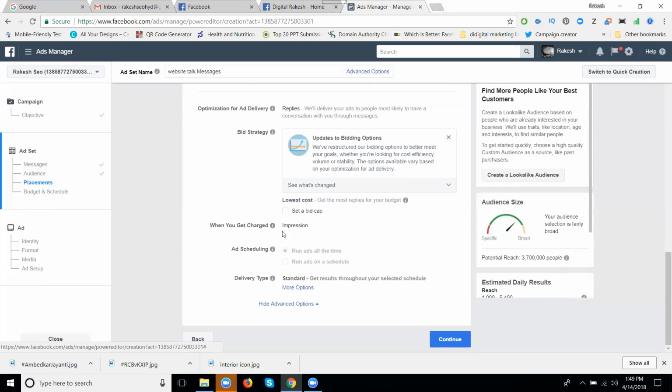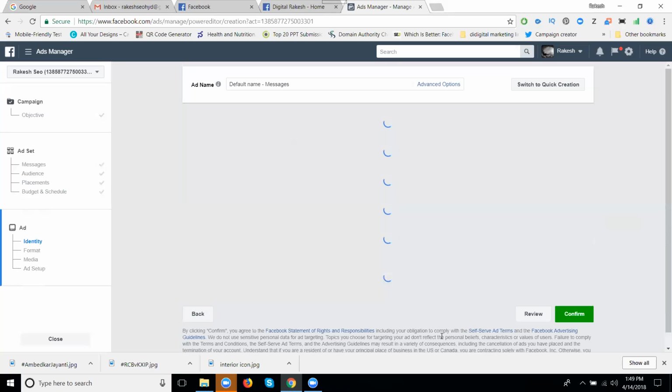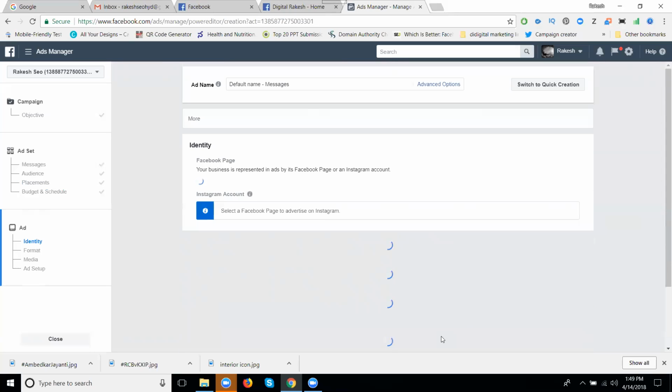Now, when do you get charged? For impressions, not for clicks. When they can see your ad, you will be charged. Why? This is Messenger, so when they see the message, not for clicks, they see your message and the amount will be deducted. Now here, delivery type is always standard. Click continue.